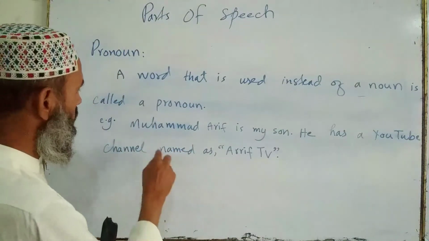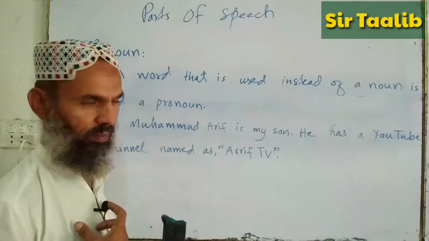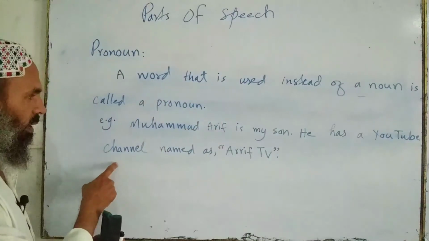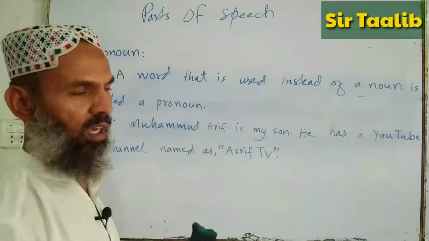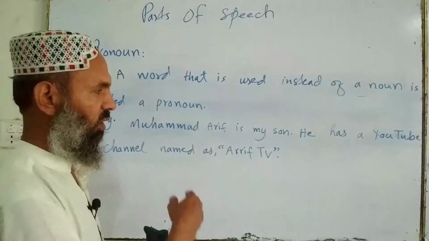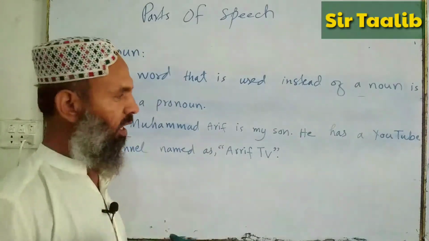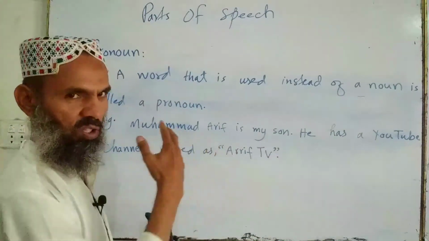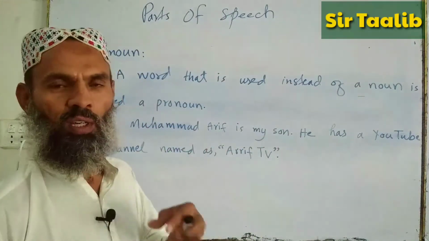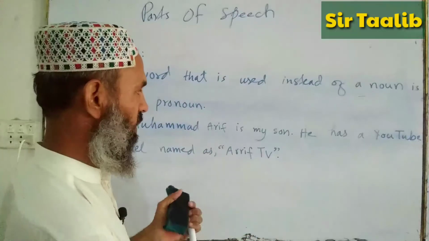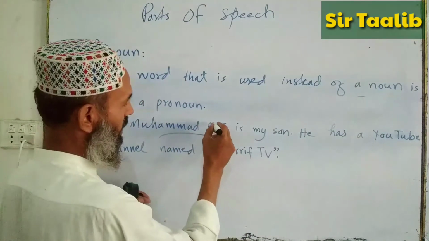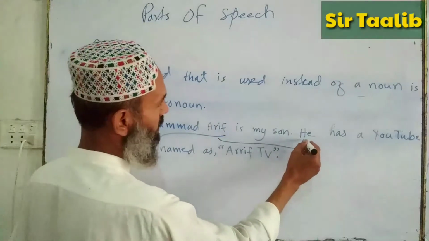Such as, Muhammad Arif is my son. He has a YouTube channel named Arif J. Now here, instead of using Muhammad Arif again, I did not repeat the name. Instead of Muhammad Arif, I used the word he.